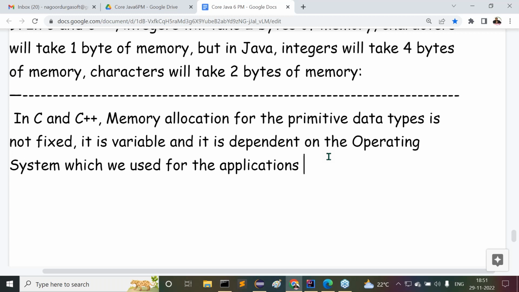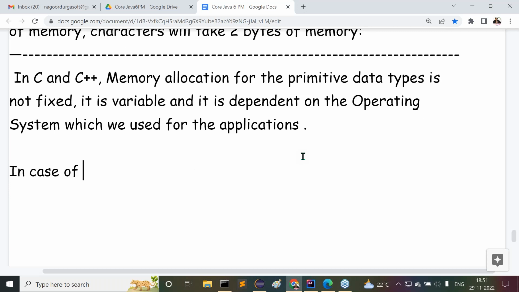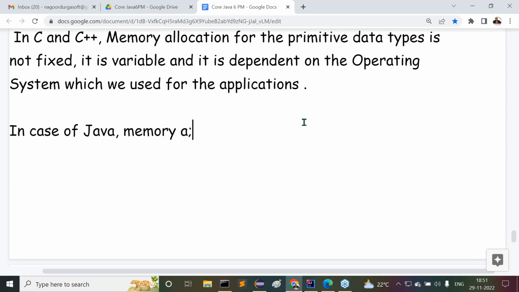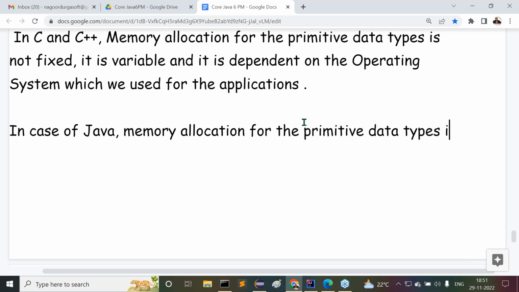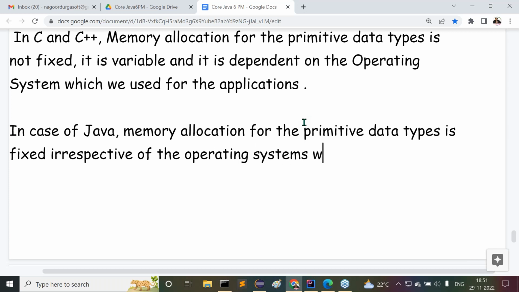But in case of Java, observe carefully all of you. In case of Java, memory allocation for the primitive data types is fixed, irrespective of the operating systems which we used.